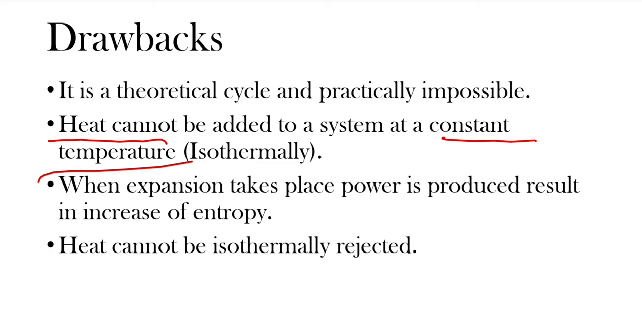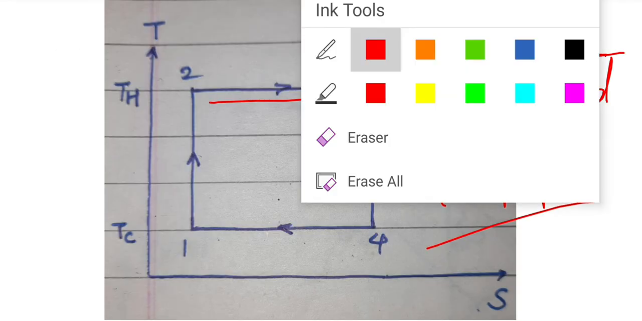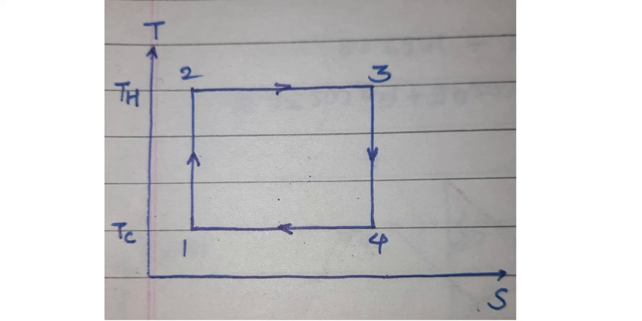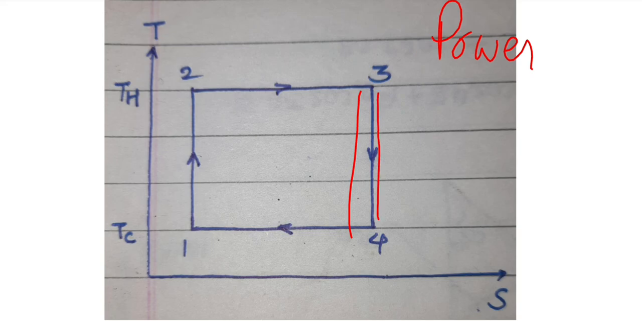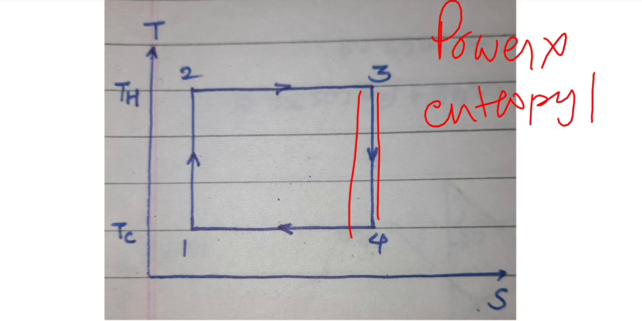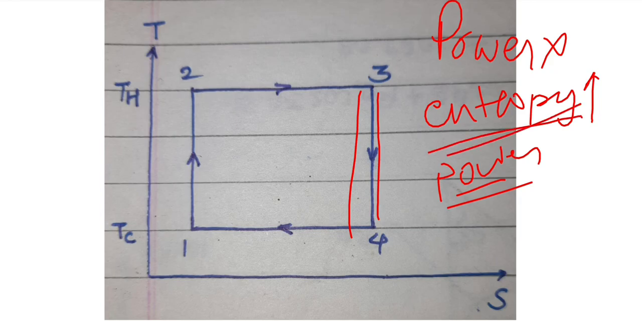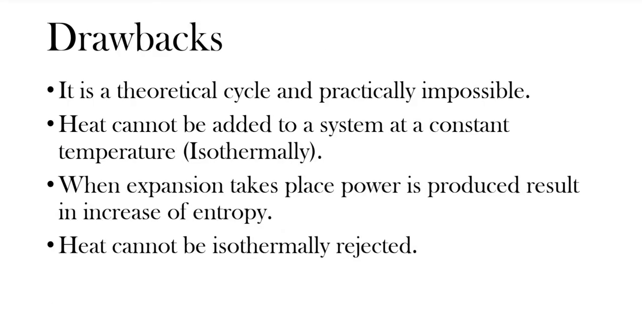Okay. Now from 3 to 4, the power is produced, but the entropy is constant. When entropy is constant, power cannot be produced. When entropy increases, power is produced. So it is again impossible to obtain power at a constant entropy. So again it is a drawback of the Carnot system.